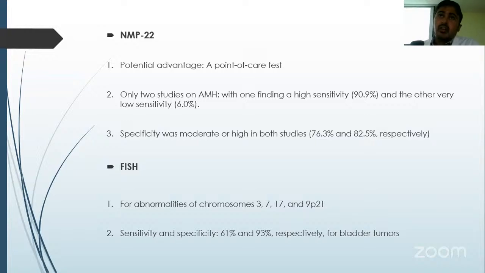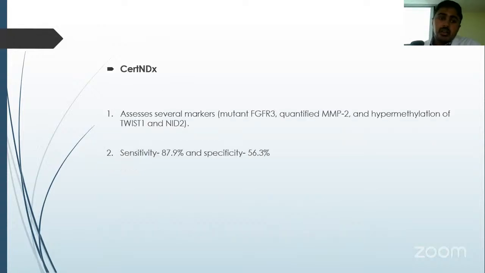NMP22 has a potential advantage that is a point of care test, but there are only two studies in asymptomatic microhematuria, one giving a very high sensitivity, another giving a very low sensitivity, thus it cannot be recommended. FISH for abnormalities of chromosome 3, 7, 17 and 9p21 has also been given, but sensitivity is moderate at 61%, while specificity reaches 93% for bladder tumors.